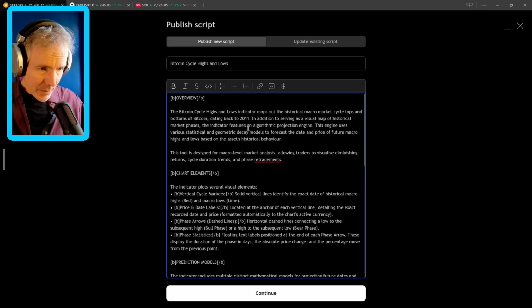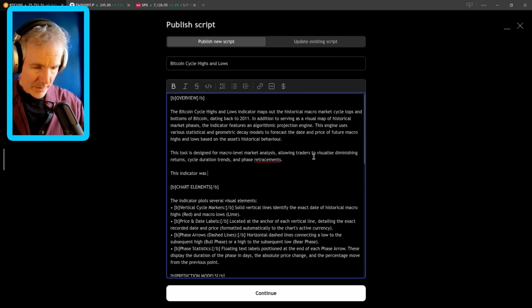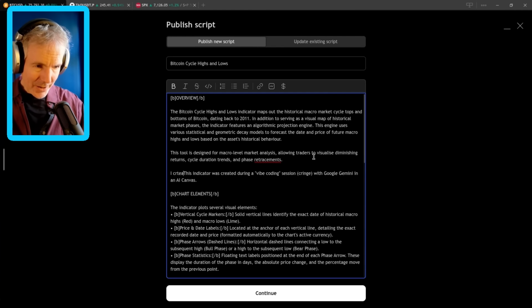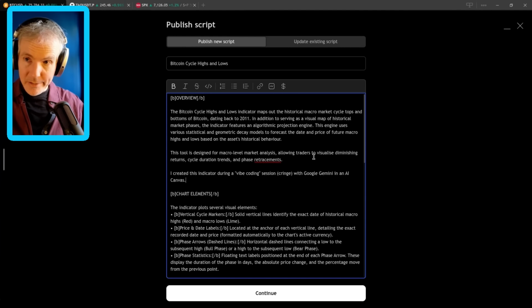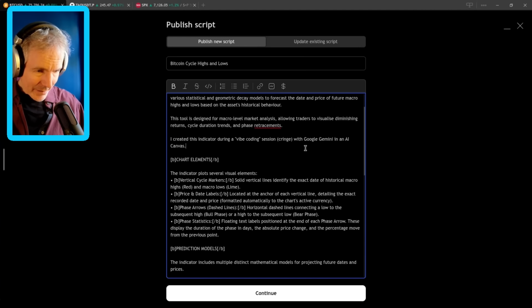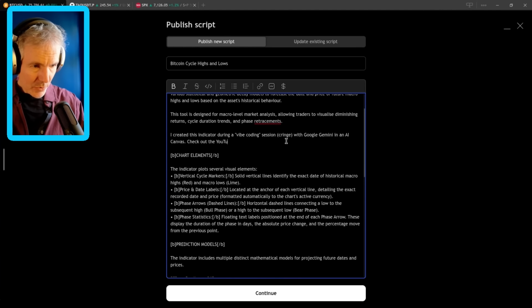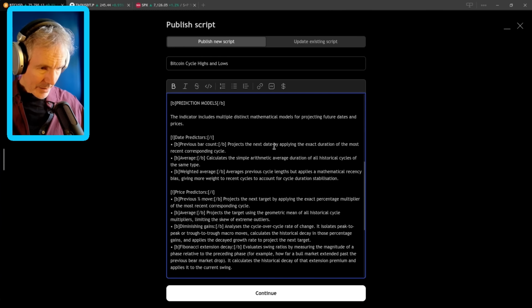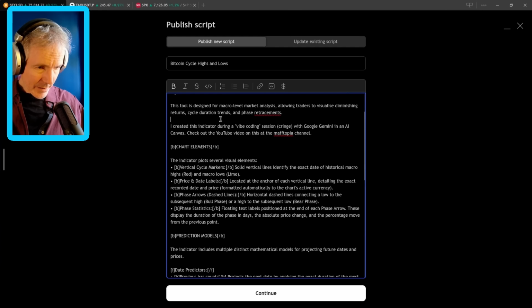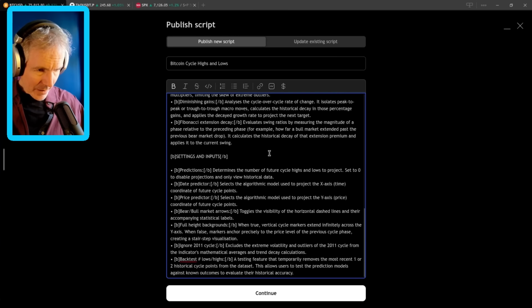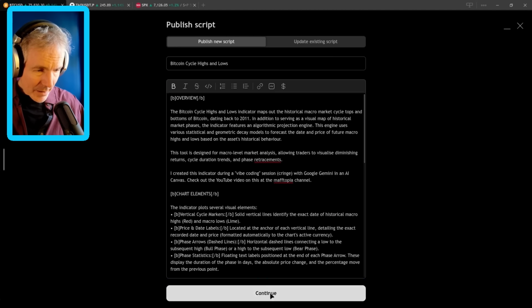I should probably put something at the top though, just saying this was created during a vibe coding session with Google Gemini. I'm going to claim I created it, it was my idea. I created this indicator, because I'm going to make it open source as well, so you can dig in and play around with the code if you want. Check out the YouTube video on this at the Mafftopia channel. Okay, should do it. Make that italics, just feel like I should. Can't be bothered. Good. Lots of things. Make sure that's okay. Go continue.